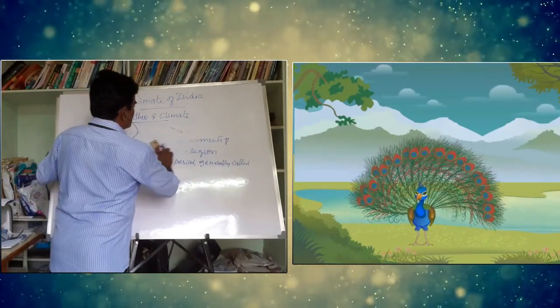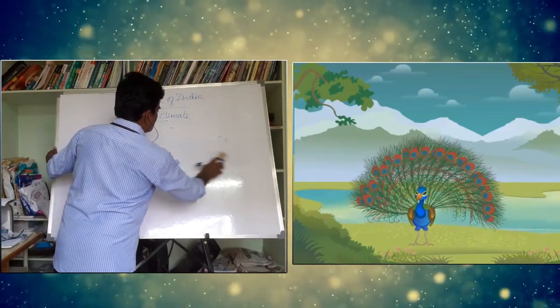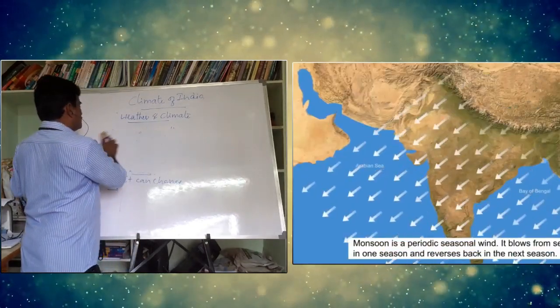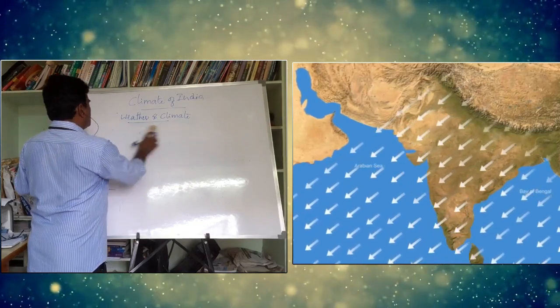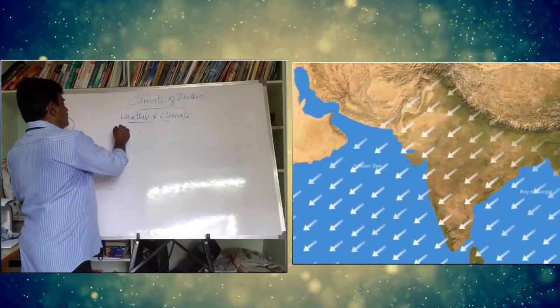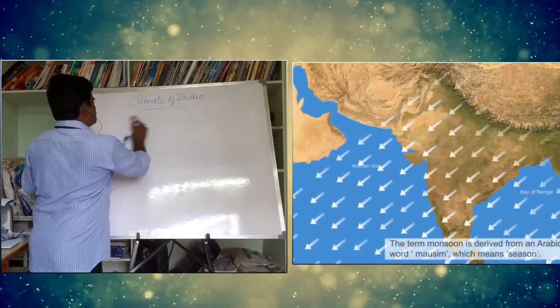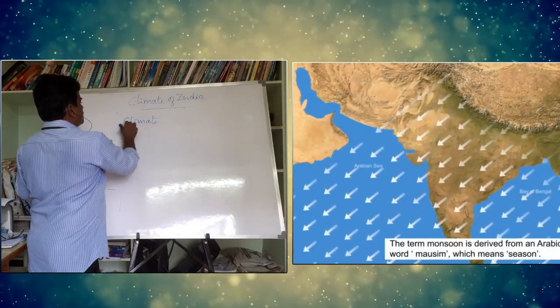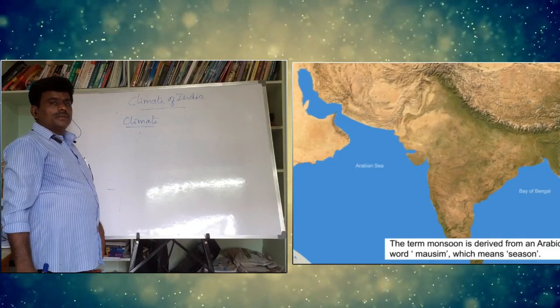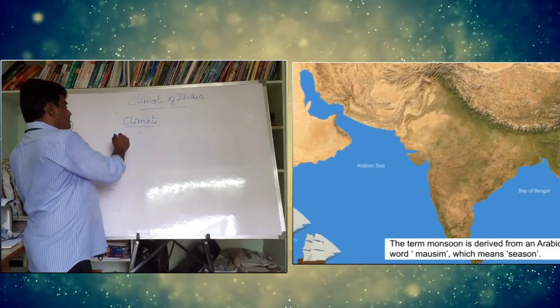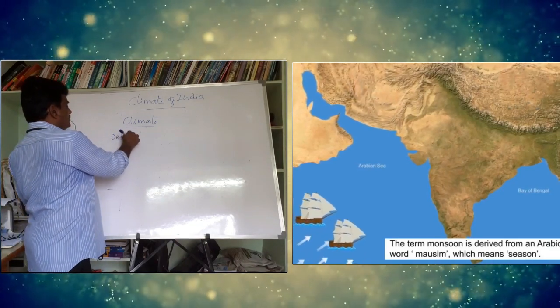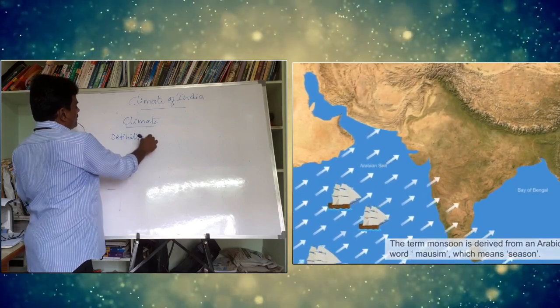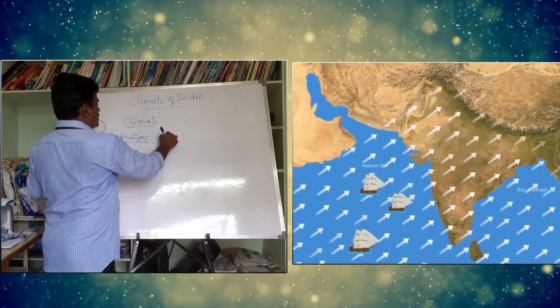Coming to the next important area, climate. We will try to give the definition for climate. The second one is, what is climate? The word climate indicates this. Once again, just see that definition. Definition for climate.